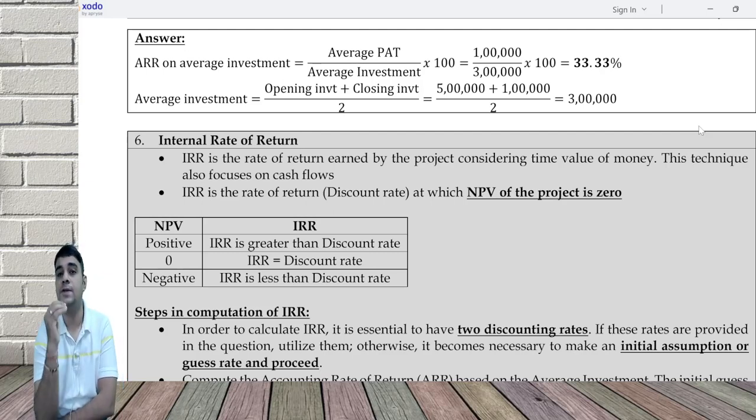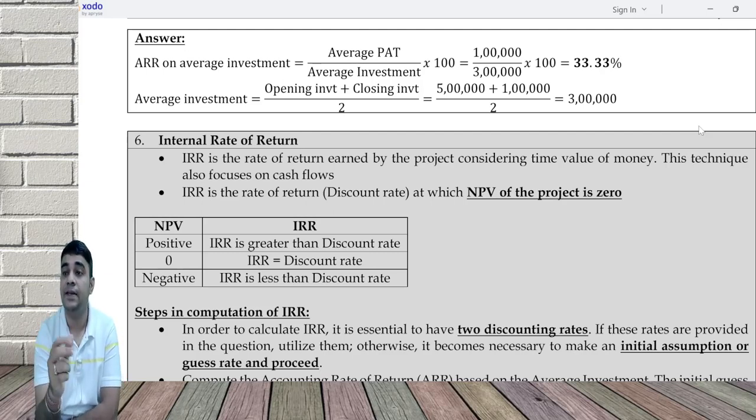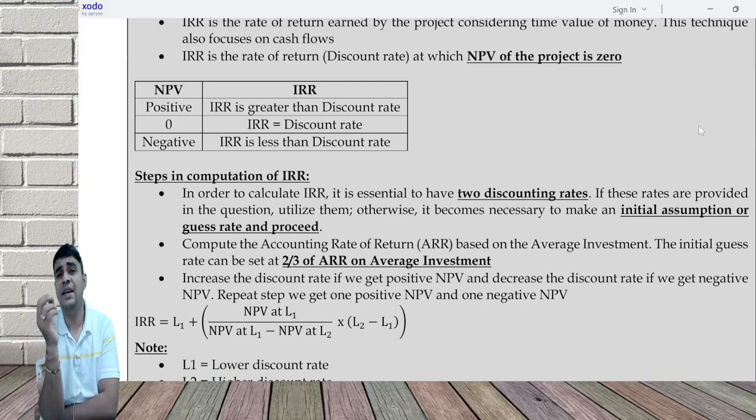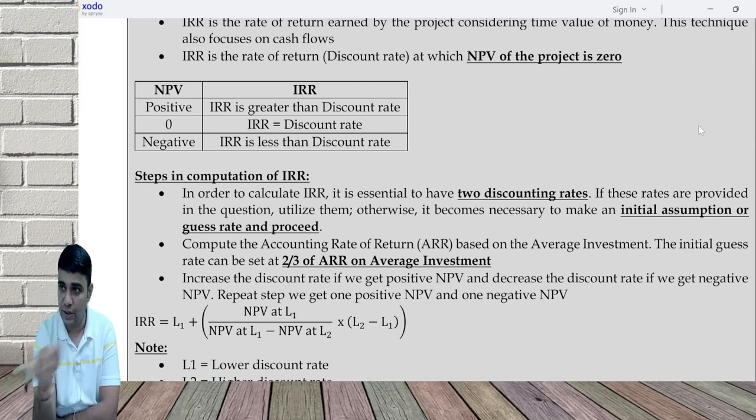If you get a positive NPV, it means your IRR is more than the cost of capital. If you are getting 0, IRR is equal to the cost of capital. And if you are getting negative, IRR is less than cost of capital. Now, we need that initial rate to start with. If below the question they give you some rate, start with that.